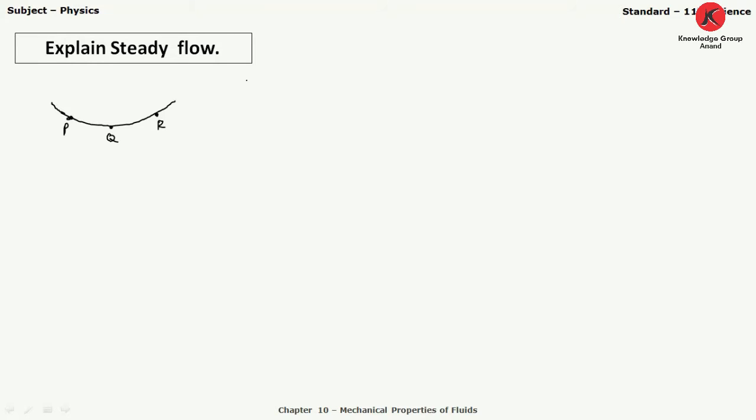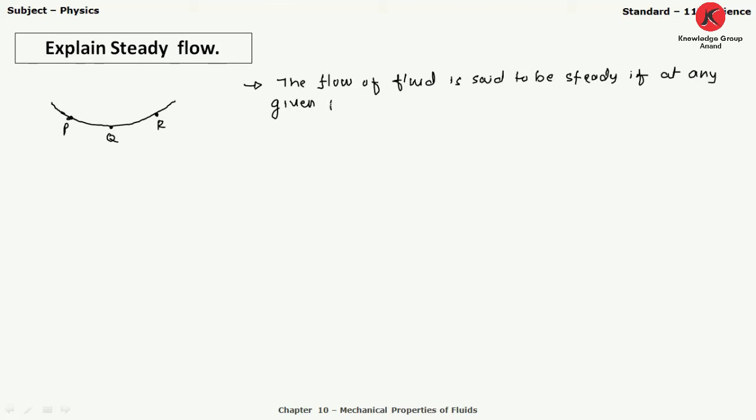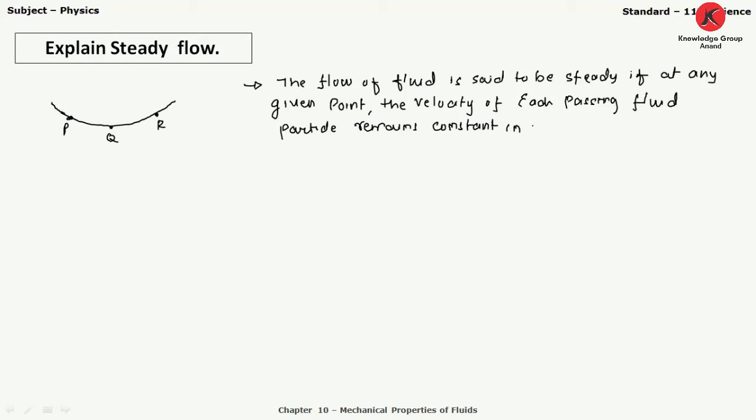Now the definition of steady flow is: the flow of fluid is said to be steady if at any given point the velocity of each passing fluid particle remains constant in time.